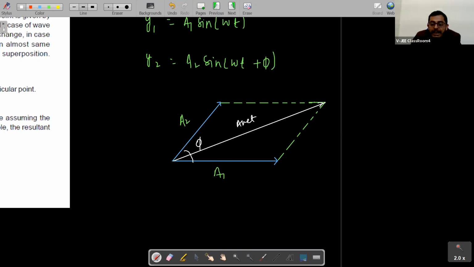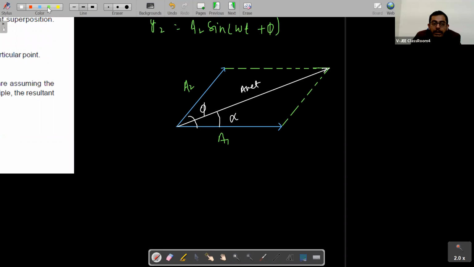So this is A net, and if this angle is alpha, what will be the value of alpha, students? Can you tell me the value of tan alpha? You must have studied in vectors. I am extending these, this will be A2. If this angle is phi, this angle will also be phi. So this will be A2 cos phi, this will be A2 sin phi.